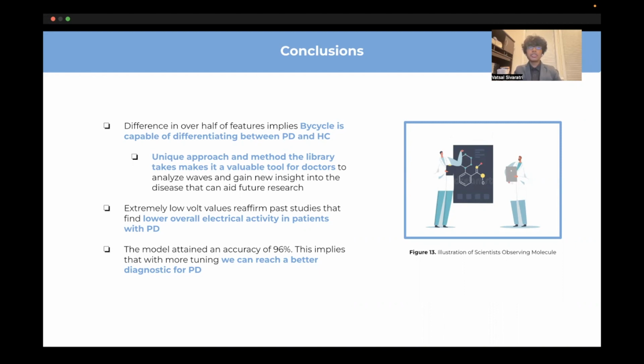Secondly, the Vol features showed extremely low p-values from the test, reaffirming a great difference in overall neural activity. Finally, the model was able to classify the data with 96% accuracy, meaning that with some fine-tuning, we can create a viable, cost-effective solution to accurately detect PD earlier.